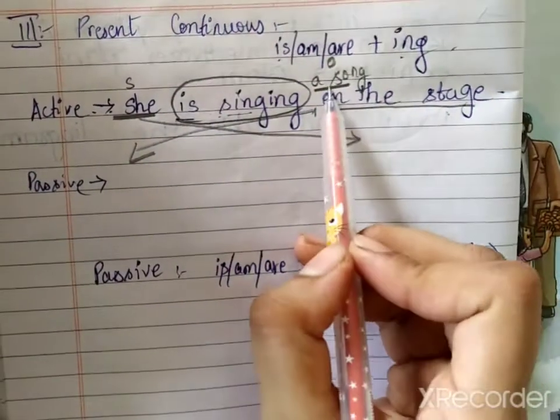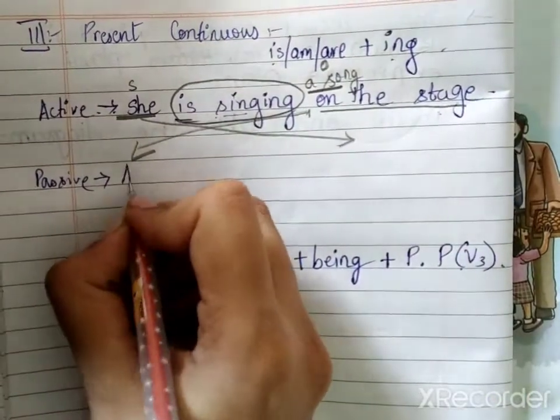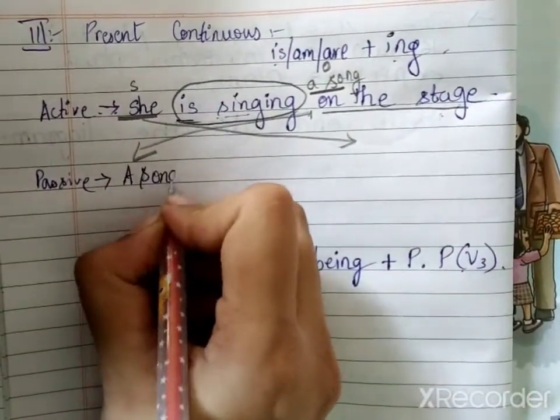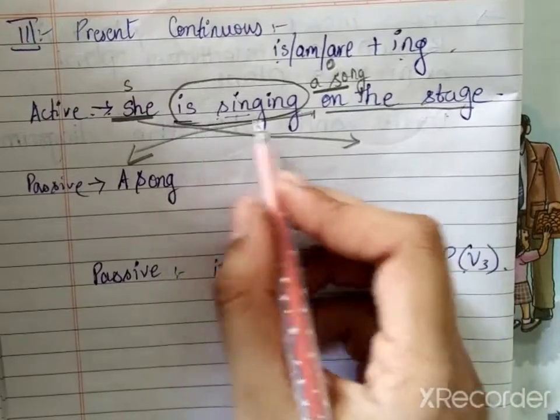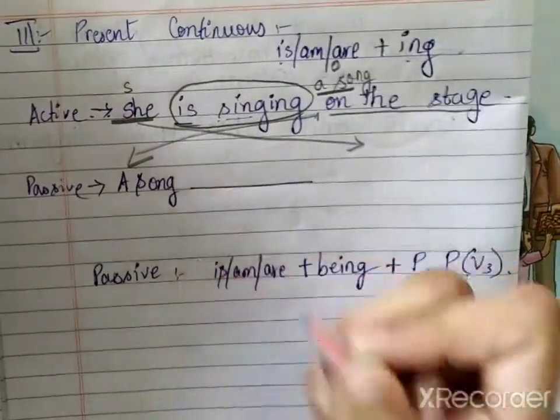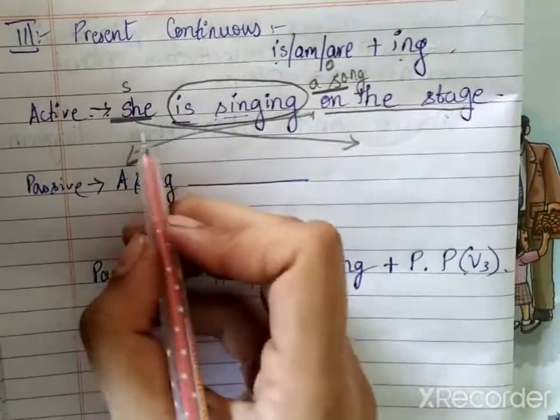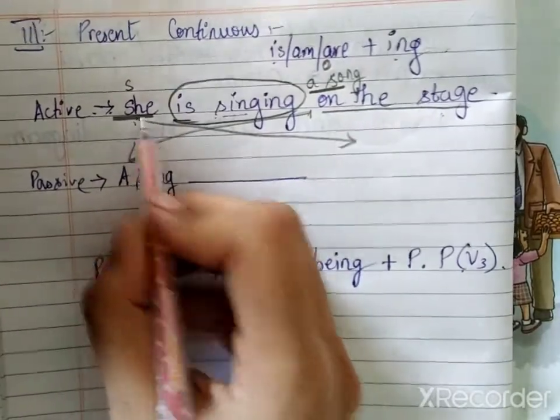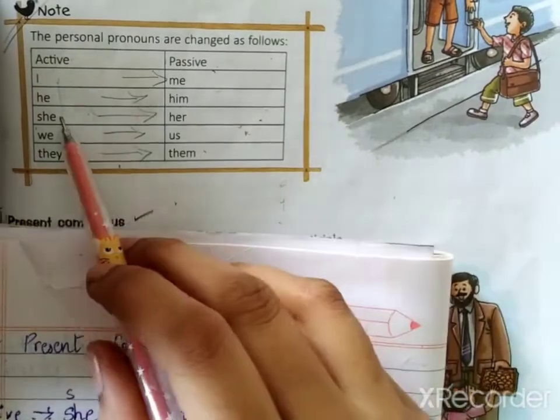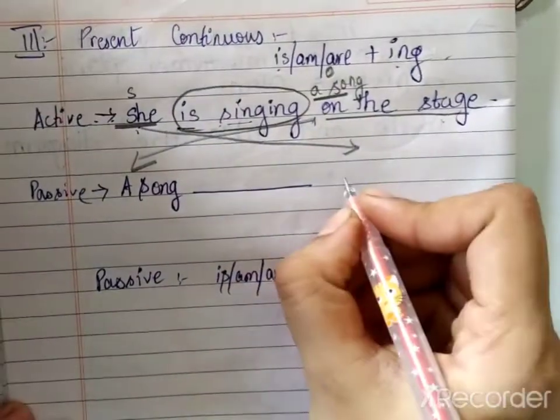What is your object? A song. Leave space for verb. And then she. Now we know in passive she becomes her.